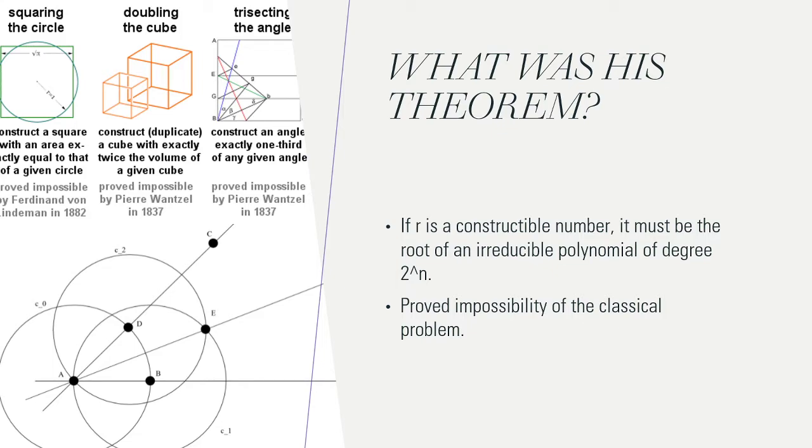And this proved the impossibility of the classical problems of doubling the cube and trisecting the angle using only a compass and a straight edge, because it showed that if you could not find a constructible number that is the root of an irreducible polynomial of degree 2 to the nth power, then the construction was impossible. This is all pretty confusing.